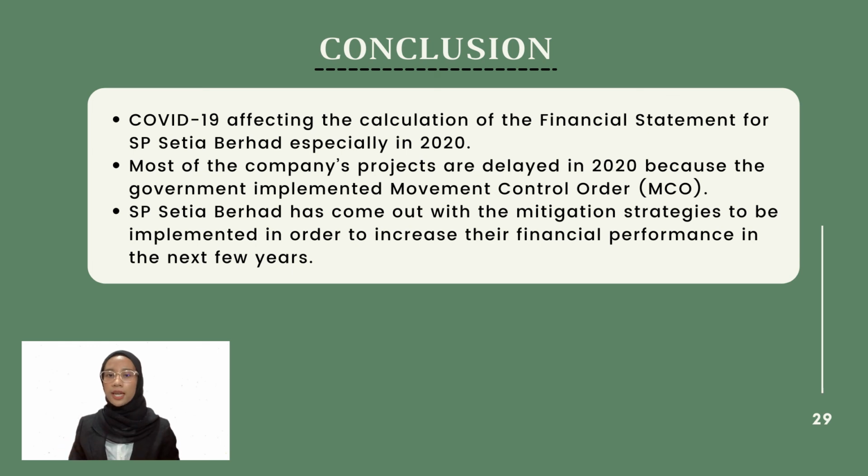In conclusion, it is clear that due to the current pandemic of COVID-19, it is highly affecting the calculation of the financial statement for SP Setia Berhad, especially in 2020, where the company shows a slight decrease in terms of financial performance and its ratio. Most of the company's projects were delayed in 2020 because the government implemented Movement Control Order MCO that did not allow any development projects to be conducted during that period, and it gave big impact towards the company's operation as well as the company's financial statements.